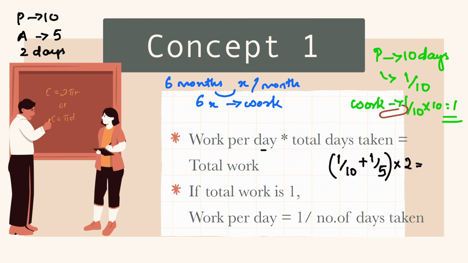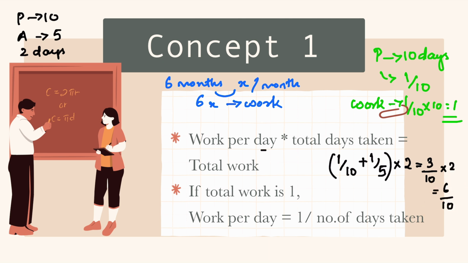It will be equal to total work. What do we get? Total work here may not be 1. Why? Because we have taken 2 days here. They worked only for 2 days. So total work may not be 1. Okay. Here we can calculate the total work. This portion is 3 by 10, we calculated in the last page. 3 by 10 into 2. So it will be 6 by 10 will be the total work.